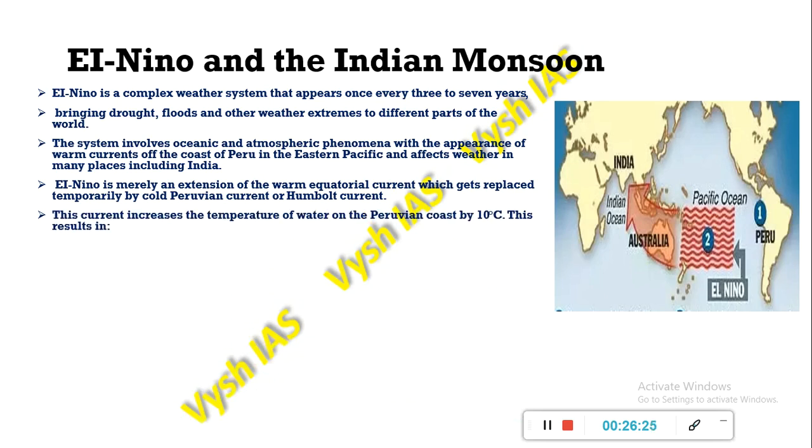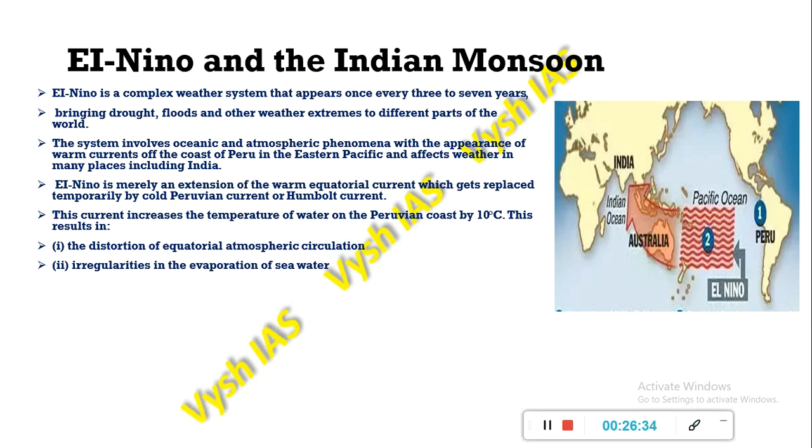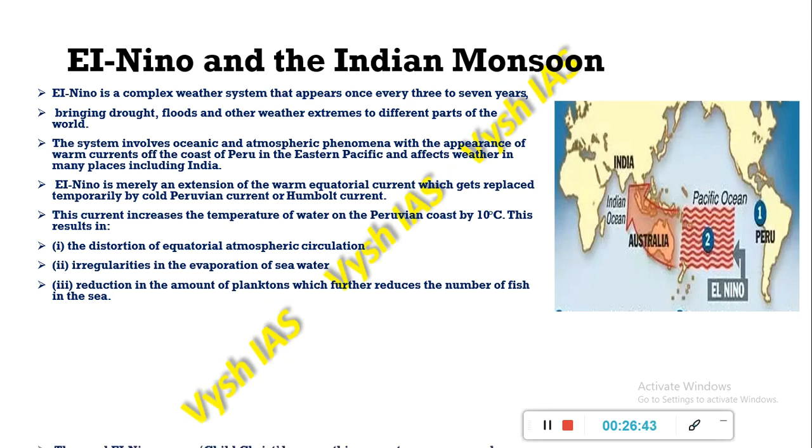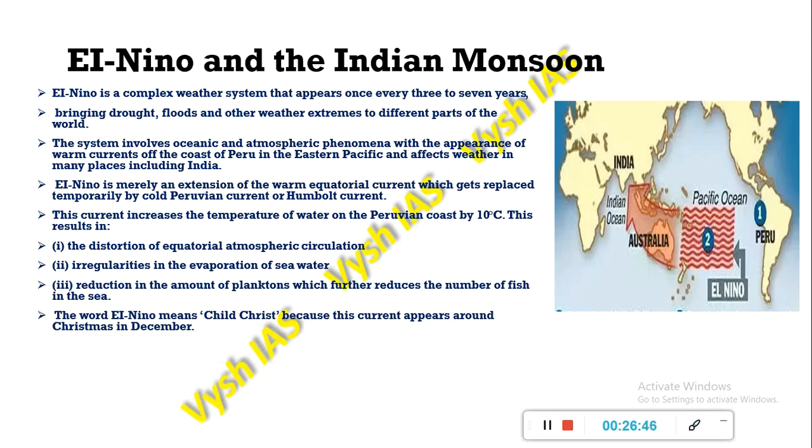So this current increases the temperature of water on the Peruvian coast by 10 degrees Celsius, and it results in the distortion of equatorial atmospheric circulation, the irregularities in the evaporation of seawater, and also it reduces the amount of planktons, which further reduces the number of fish in the sea, as it is the food for the fishes. So the word El Nino means Christ child because it mainly appears during Christmas in December, and December is a summer month in Peru because it is located in the southern hemisphere.